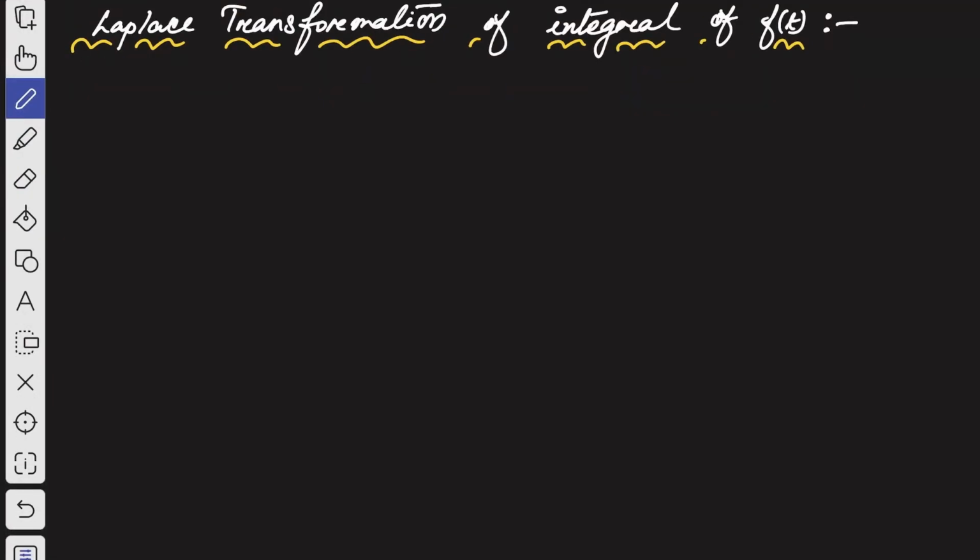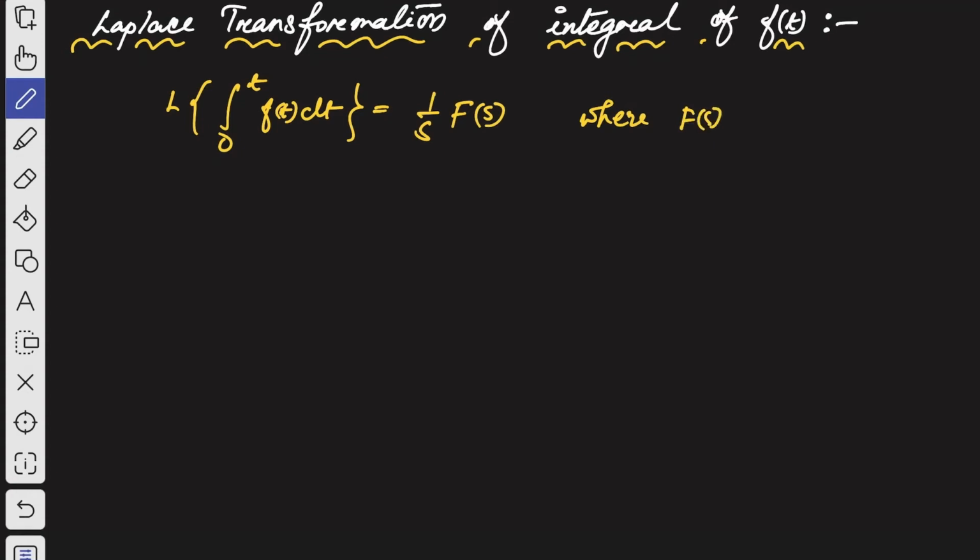Now Laplace transformation of integral of a function f of t. So Laplace transformation of integral 0 to t of a function f of t dt, right? So what will be its result? Its result is 1 by s capital F of s, okay, where capital F of s is nothing but Laplace transformation of f of t, right?